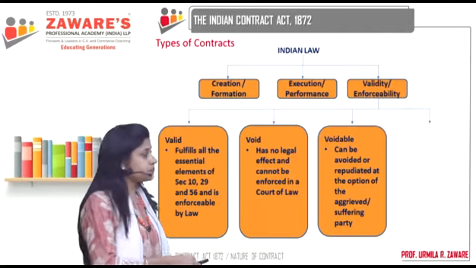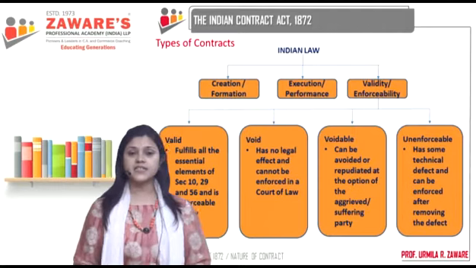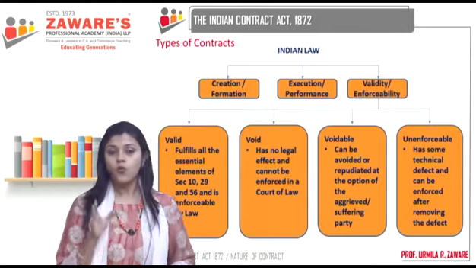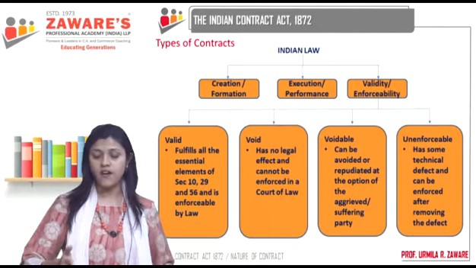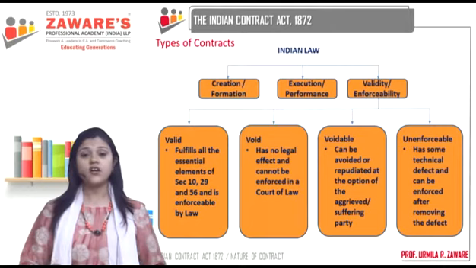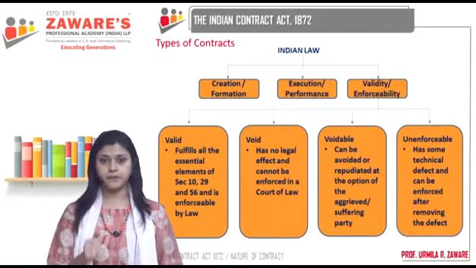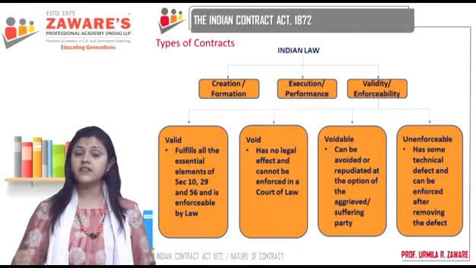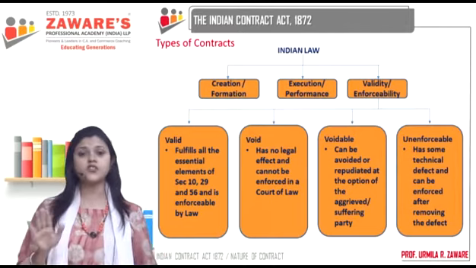And you have unenforceable contracts. Unenforceable contracts are those which have some minor, technical defect in them. Once that defect is removed, they can become actual valid contracts. So for example, for a specific type of contract, that contract has to be signed and sealed, or stamped. So it's signed, but it's not stamped. Till it is stamped, it will not be regarded as a valid contract. But once that technical defect is removed and it is stamped, it is going to become a contract.